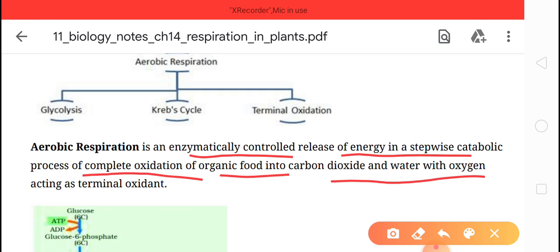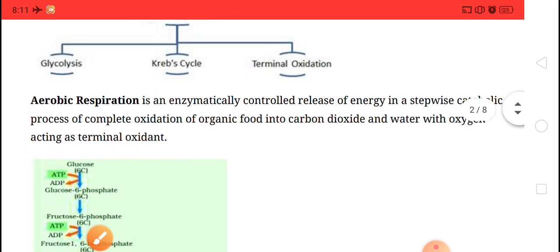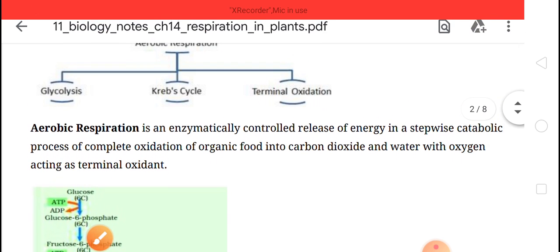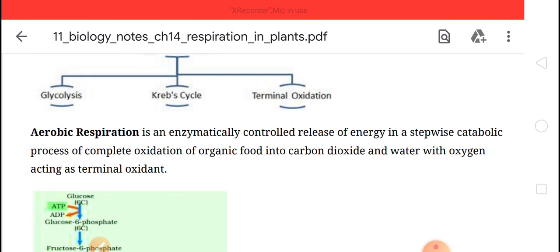So children, the first step of aerobic respiration is glycolysis. Glyco means glucose and lysis means breakdown, so how the breakdown of glucose takes place will be discussed in glycolysis.